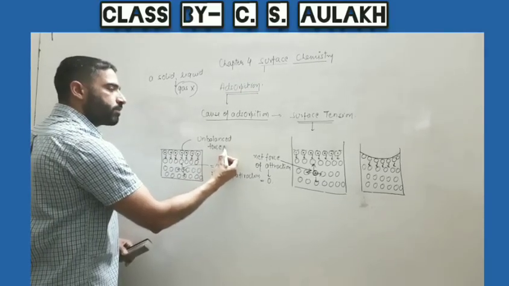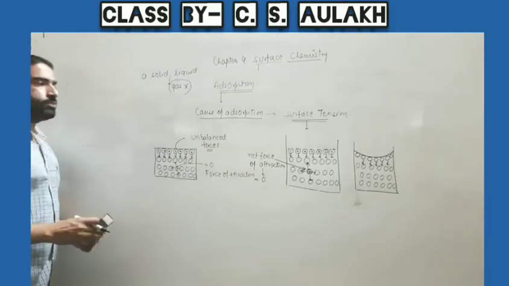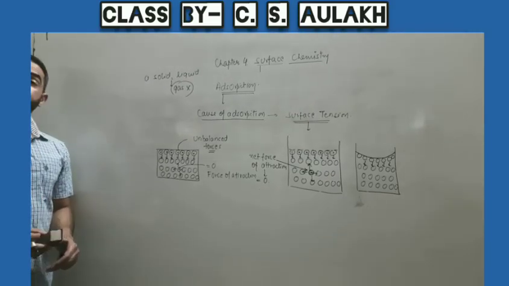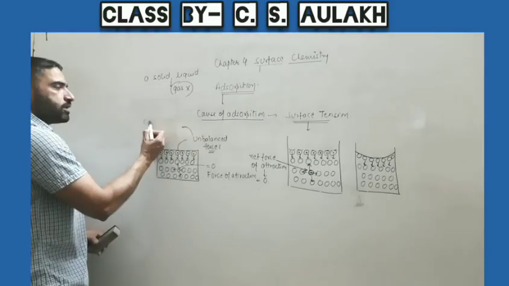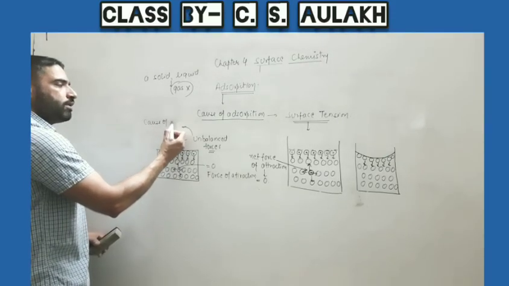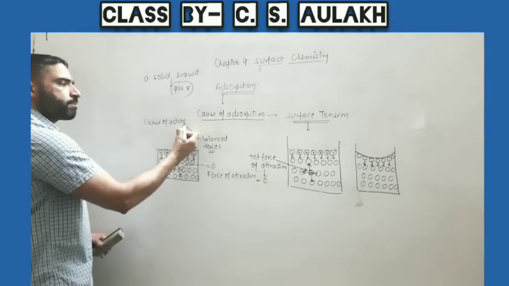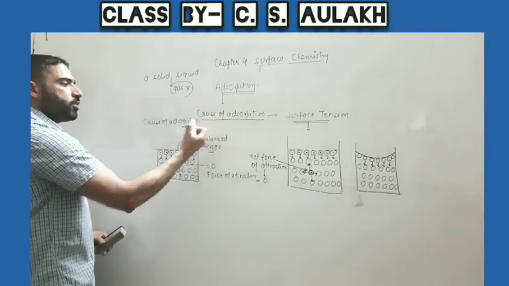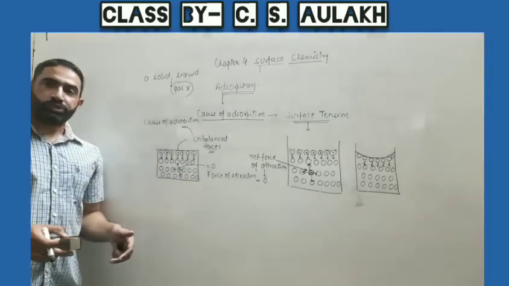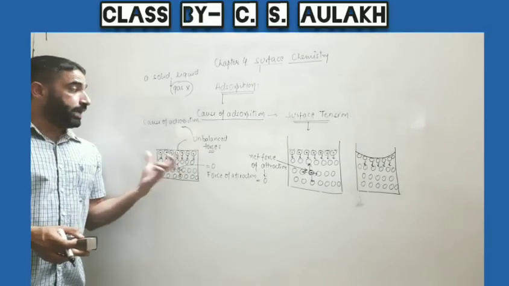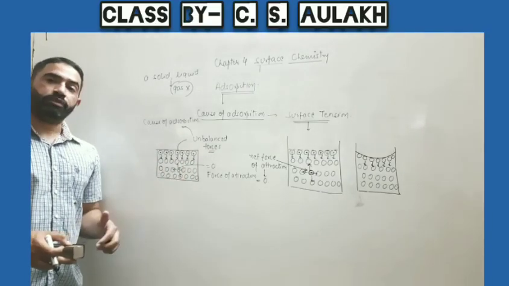There are some unbalanced forces present over the surface of solid. So these unbalanced forces are the cause of adsorption. These are responsible for attracting and retaining the molecules of adsorbate over the surface of the solid, which is acting as adsorbent.